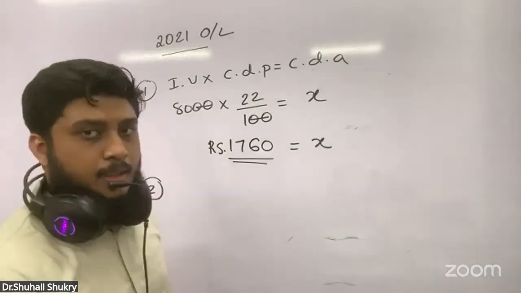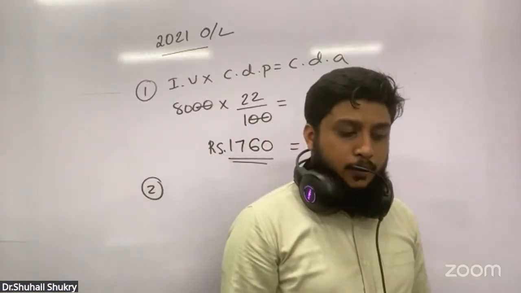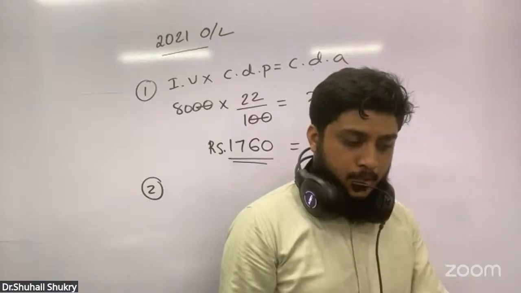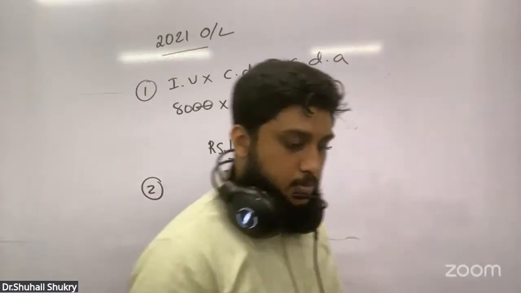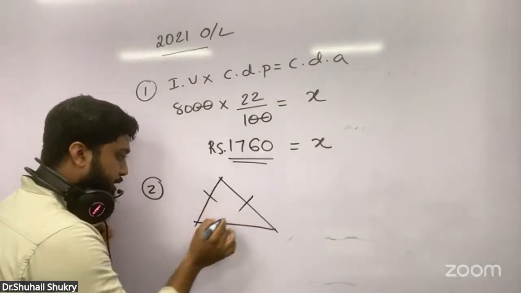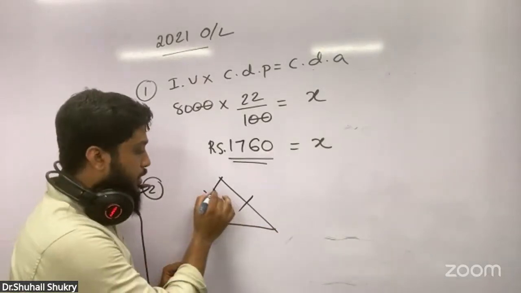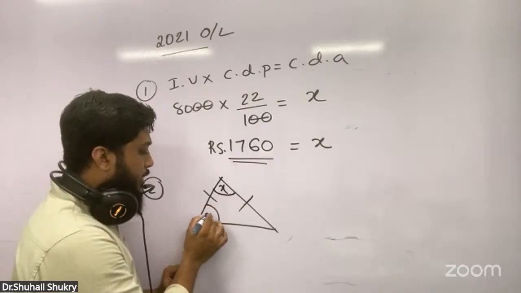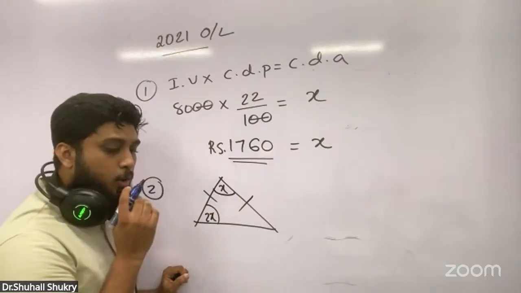Second, find the value of x based on the information given in the figure. So they have given it like this. This is the expectation level of O level, right? See, at the beginning they are giving some chances even for all types of students.